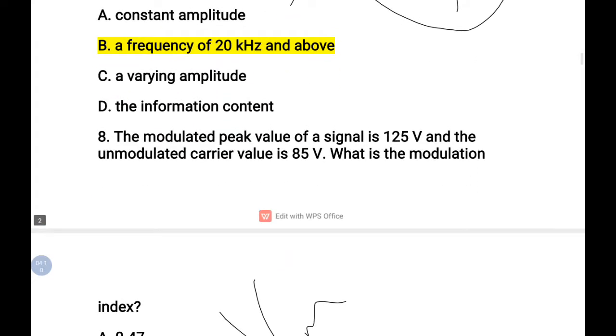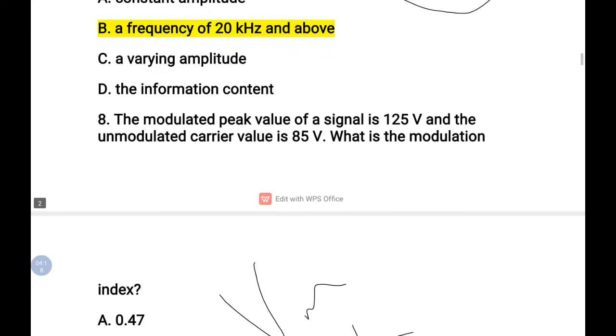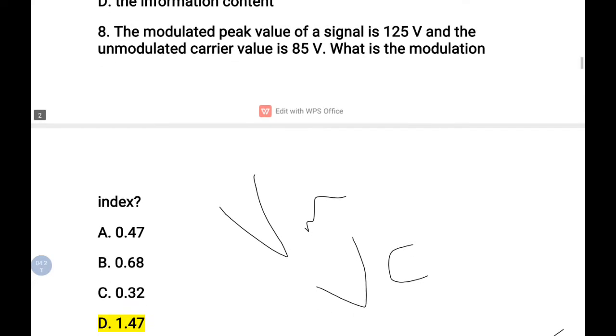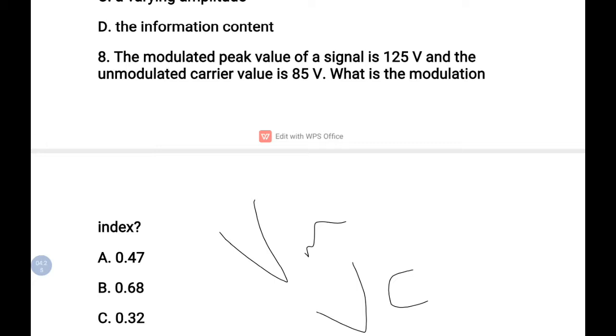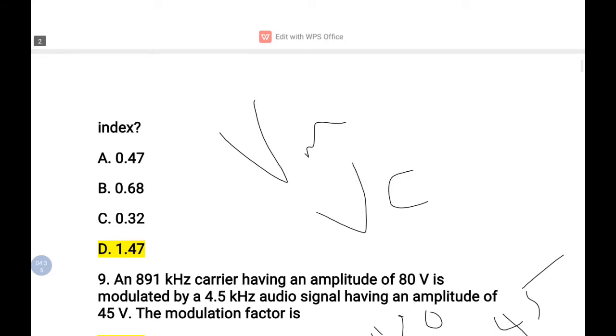And next, the modulated peak value of a signal is 125 volt. Modulated peak value, that is Vm value they have given, and the unmodulated carrier value is 85. What is the modulation index? So they have asked the modulation index, and we know the modulation index in an AM signal is Vm by Vc. So here Vm is 125, Vc is 85. Just divide these two voltages, Vm by Vc, you get the answer 1.47.